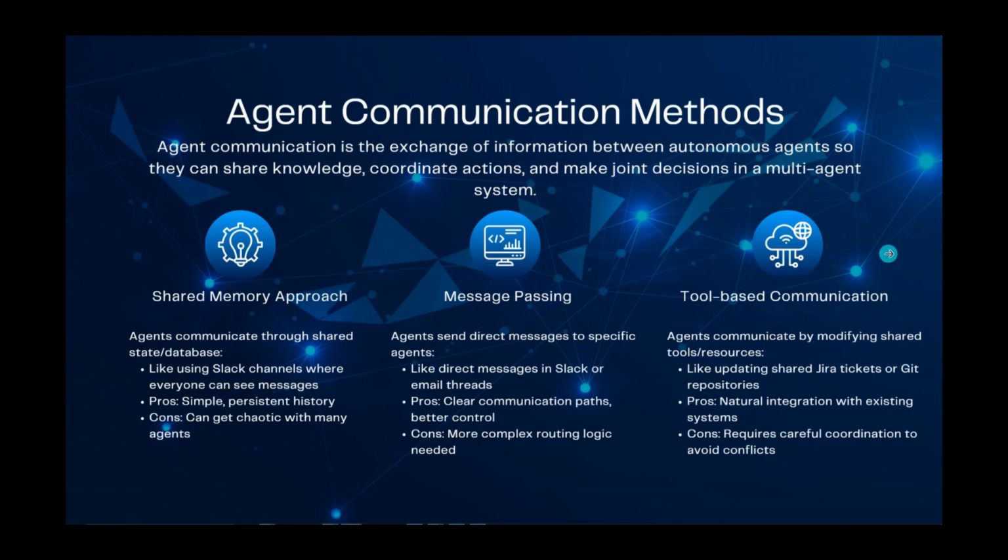Then we have tool based communication. This is basically what we use when it comes to MCP architecture. Not exactly the same, but this is the base of that. So agents communicate by modifying shared tools and resources, like updating shared Jira tickets or Git repositories. Pros are natural integration with existing systems, and the con is that we require careful coordination to avoid conflicts.